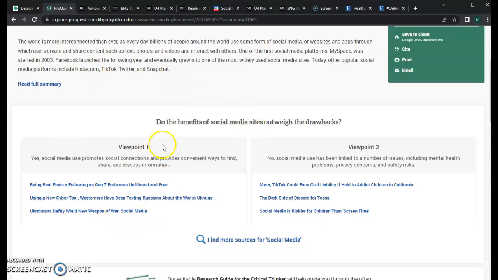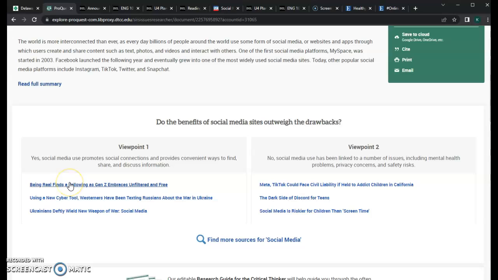So we're going to look over here under viewpoint 1. Yes, social media use promotes social connections and provides convenient ways to find, share, and discuss information. And we have 3 articles. Just glancing at them, you can see that the bottom 2 are focusing more on the war in Ukraine, which is not necessarily going to match up with our topic, which is more narrowly focused on mental health.